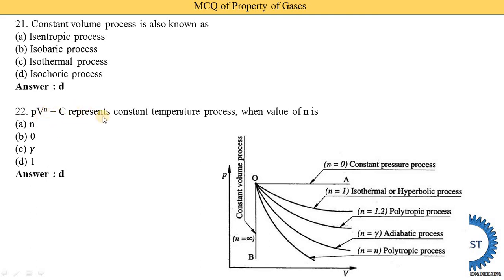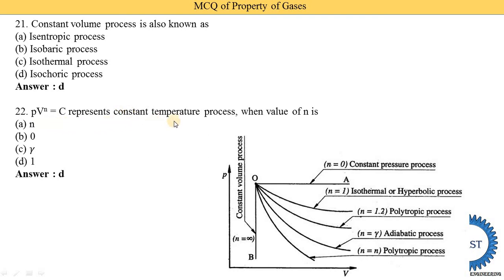Suppose they ask about the value of n for a different process, such as the constant volume process. At that time we know that for constant volume, n is equal to infinity. Here n is equal to n is given, at that time they have asked about the polytropic process. Suppose they mention, instead of the constant temperature process, the polytropic process, then option A is correct.